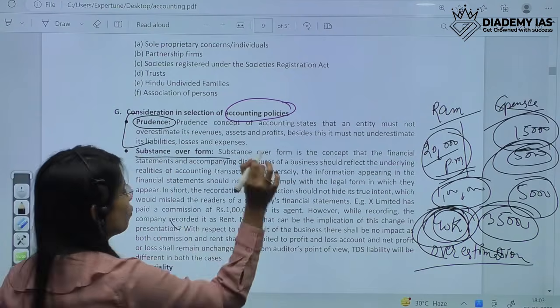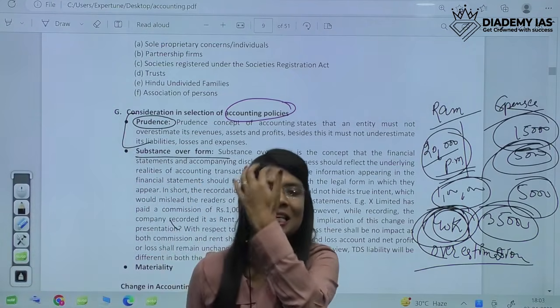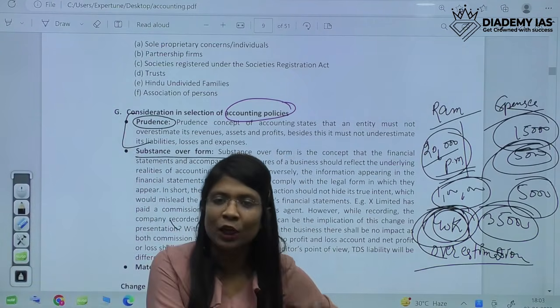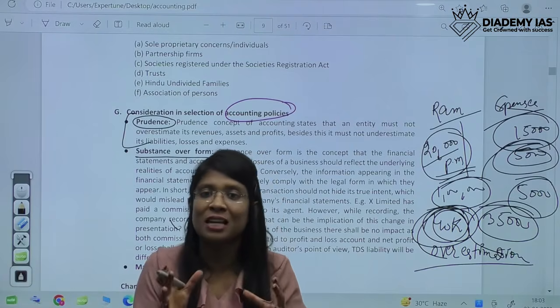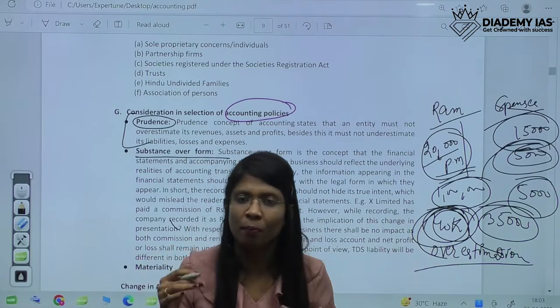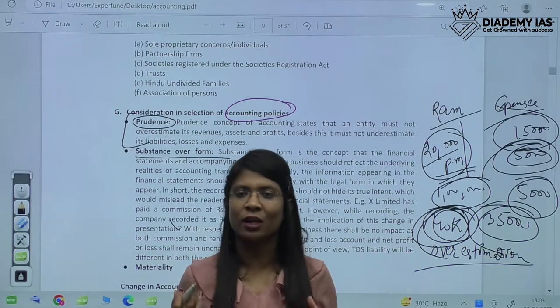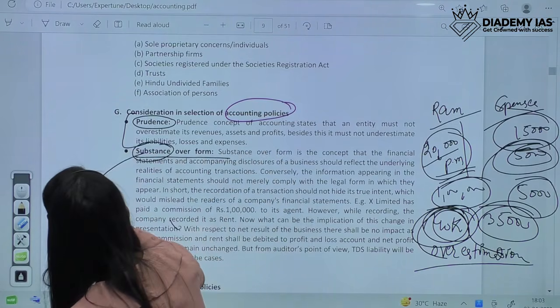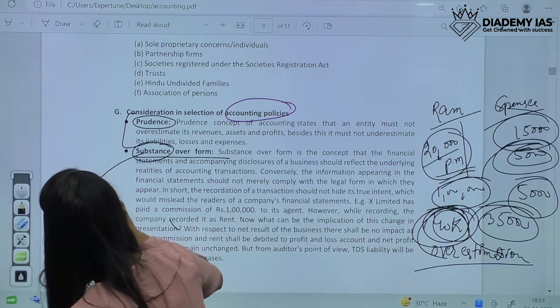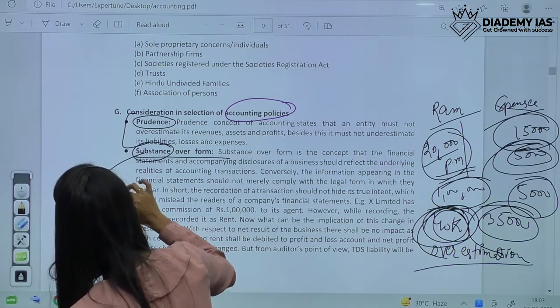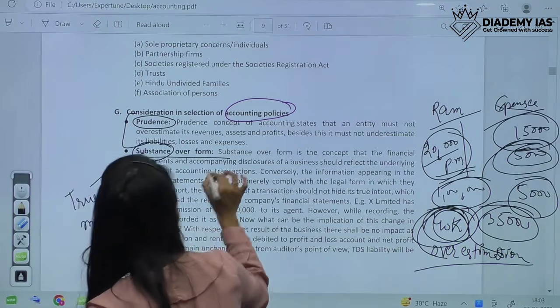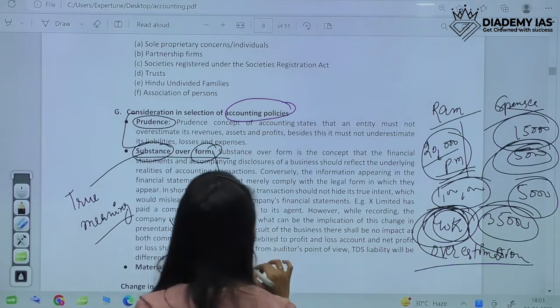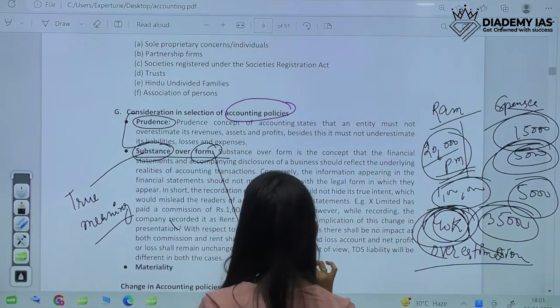Next is substance over form. Substance over form says that substance is equally important as form, or substance is more important than form. So what is the substance and what is the form? Substance is the true meaning, and form is the legal form.